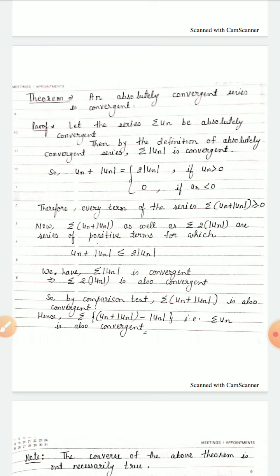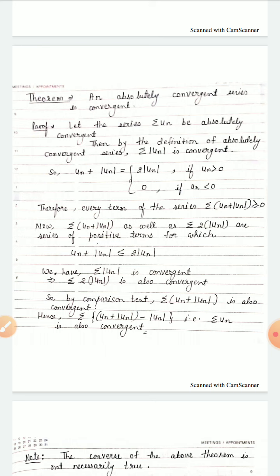Therefore, every term of the series summation un plus mod un is greater than or equal to 0. Now, summation un plus mod un as well as summation 2 mod un are series of positive terms, and if we compare them, we get un plus mod un is less than or equal to 2 times mod un. We have summation mod un is convergent because the series is absolutely convergent.